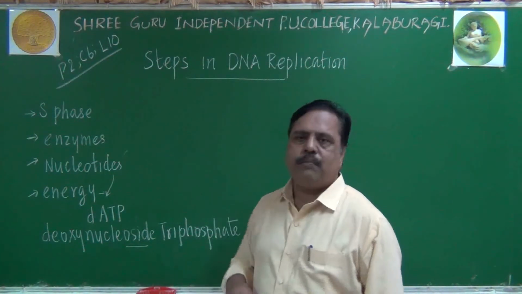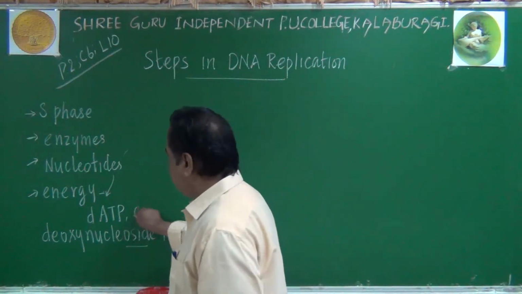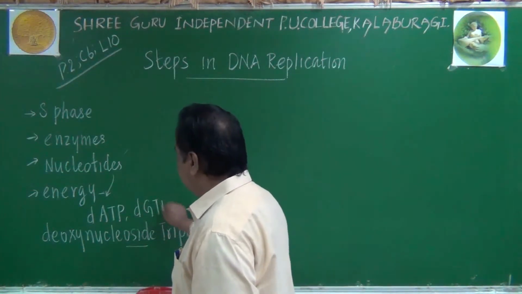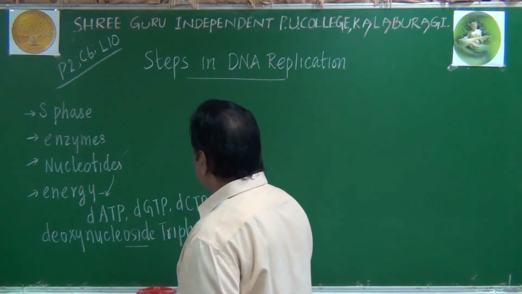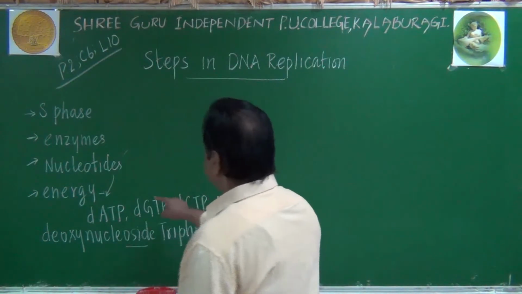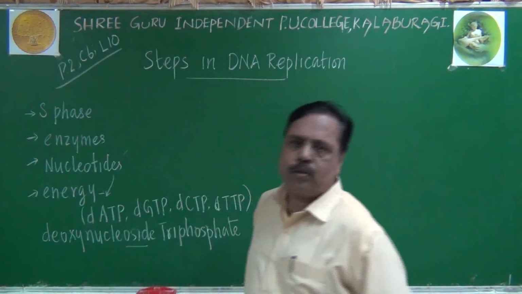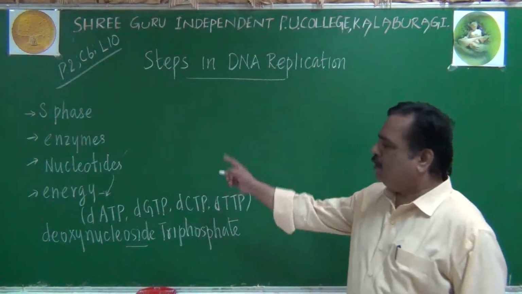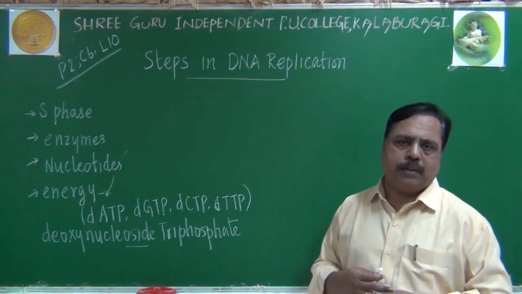How many types of deoxyribose nucleoside triphosphates are there? dATP, dGTP, dCTP, and thymidine or TTP. They are all energy resources. They are all able to provide energy for DNA replication.